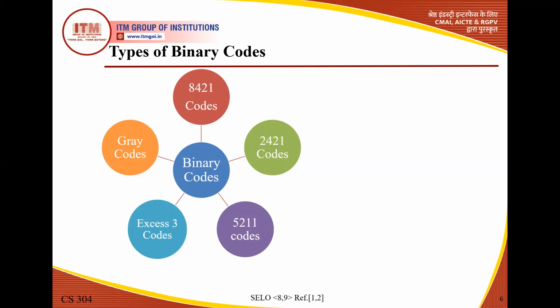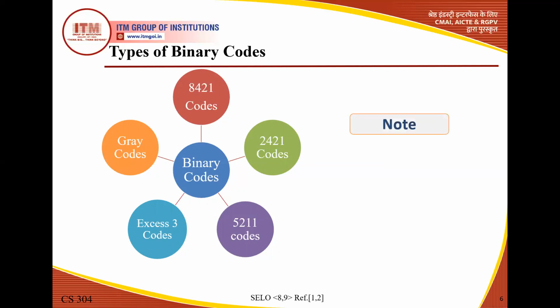8421 code, that's a BCD code, 2421 code, 5211 code, these are the weighted codes. Gray code and excess 3 code are non-weighted codes. We discussed how we can differentiate whether the code is weighted or non-weighted. So these are basically some important binary codes.